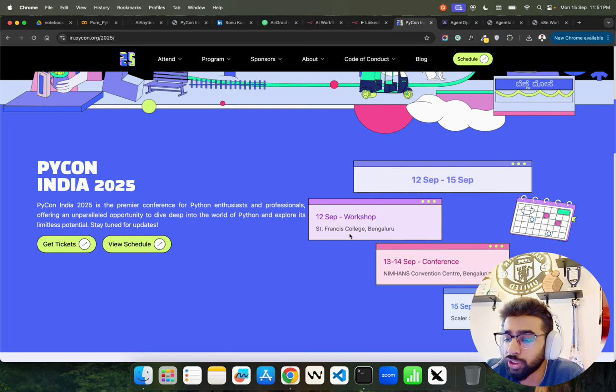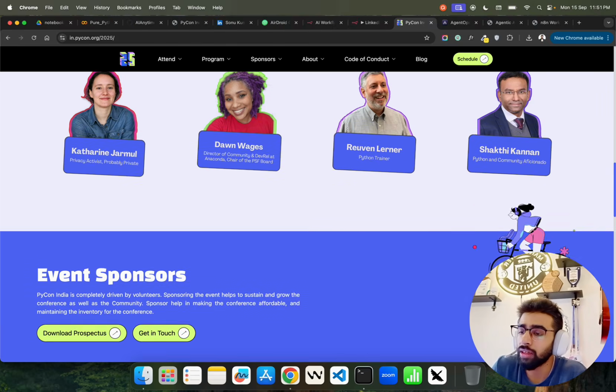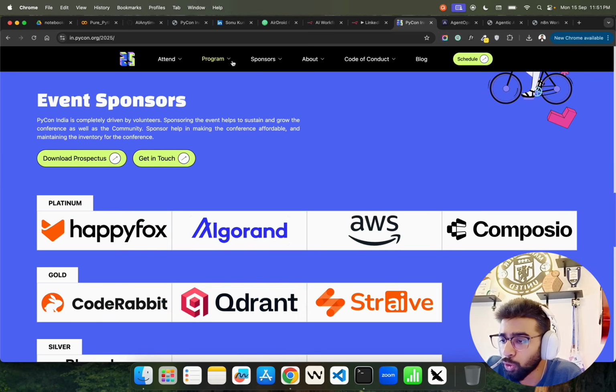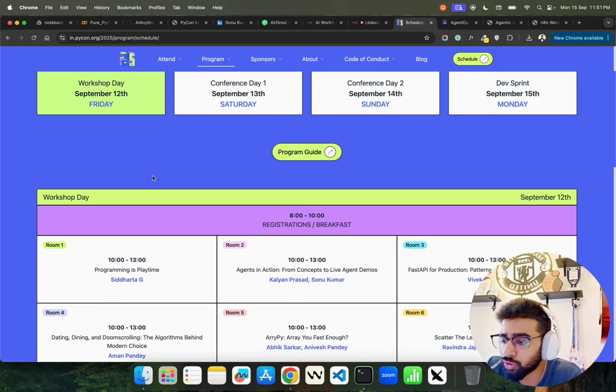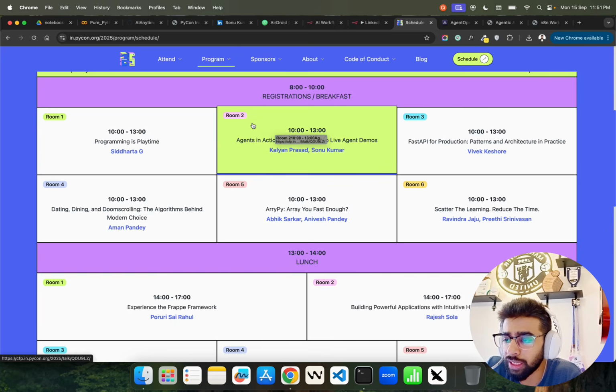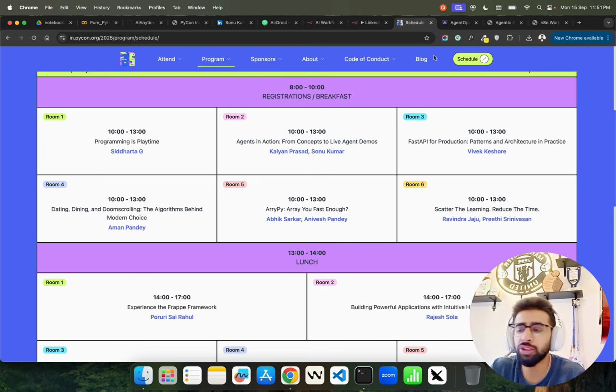And our workshop location was this particular college that you see, St. Francis. And then at Nimhans Convention Center, the conference ran for over 2 days, and the dev sprint we had at an engineering college, right? Some keynote speakers, and if you go to programs schedule, if you click on workshop, this is where our session was, right? In room 2 or track 2, agents in action, from concepts to live agent demos. Kalyan Prasad and Sonu Kumar, that's my name, by the way.